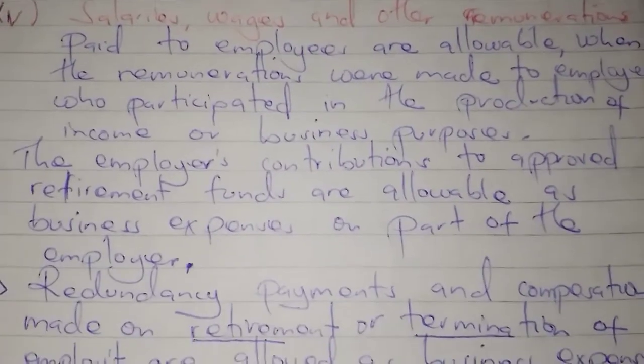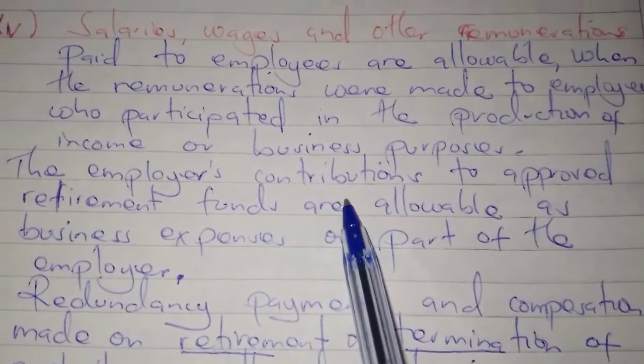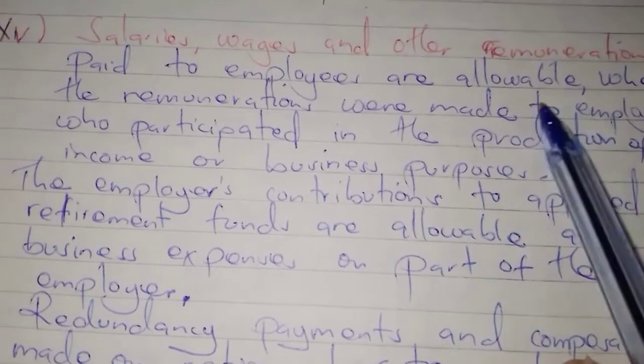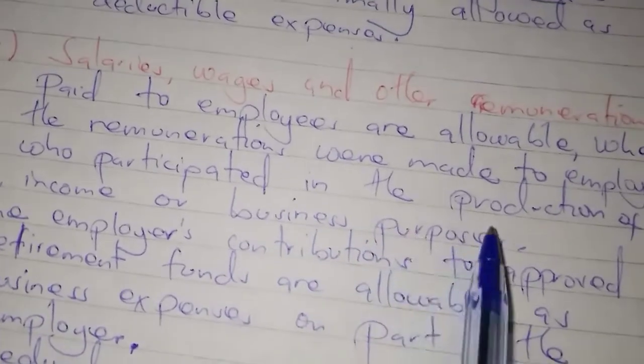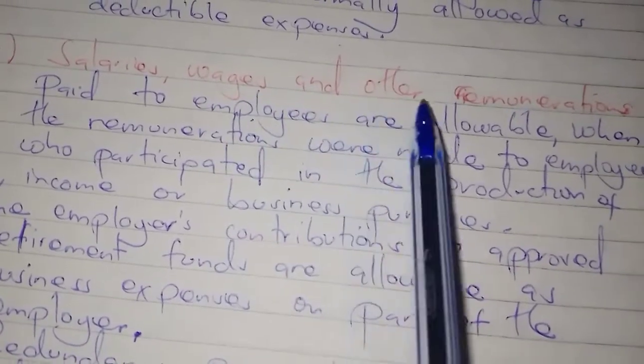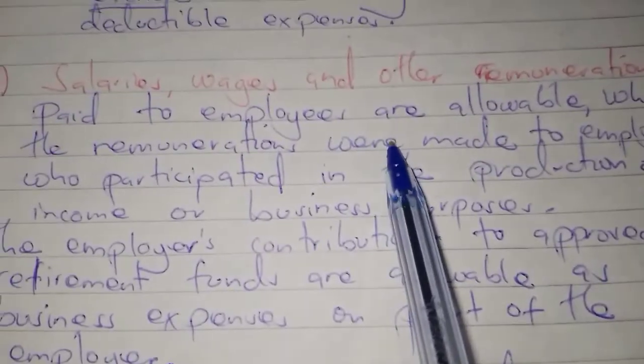Then another expense that is specifically allowed is the salaries and wages and any other remunerations paid to employees, which are allowable. Any salary and wages that you pay to employees is deducted, or it is not taxed.